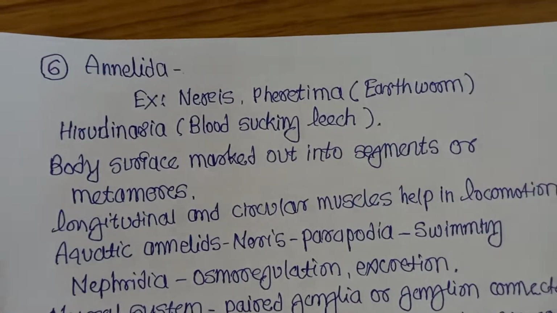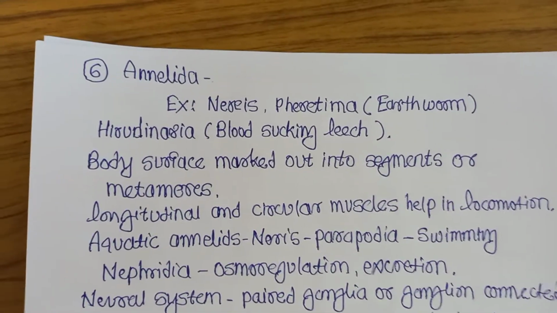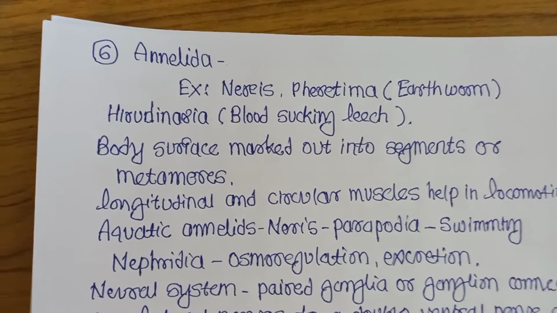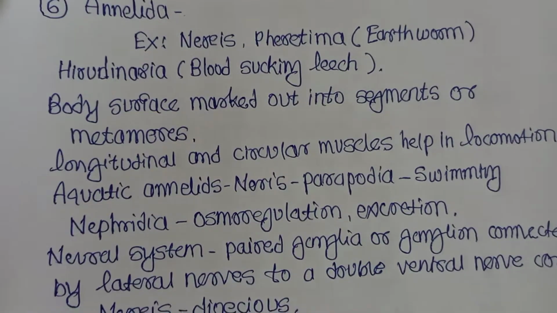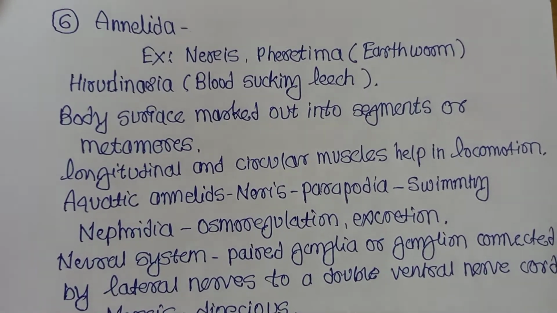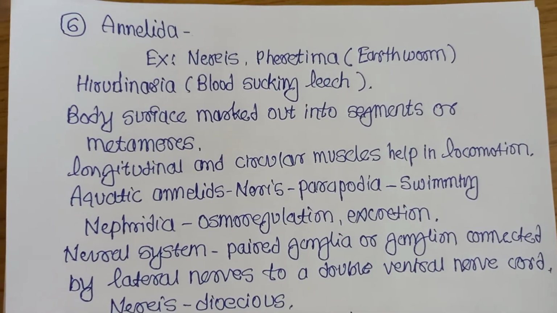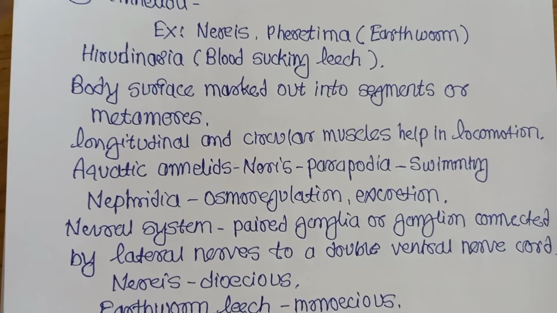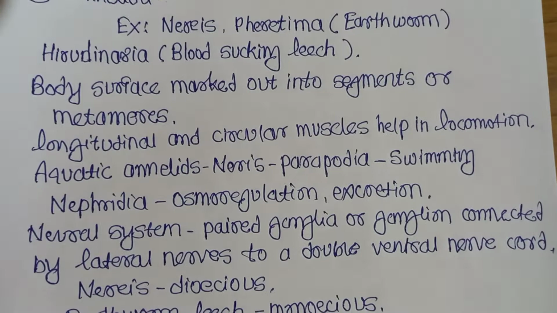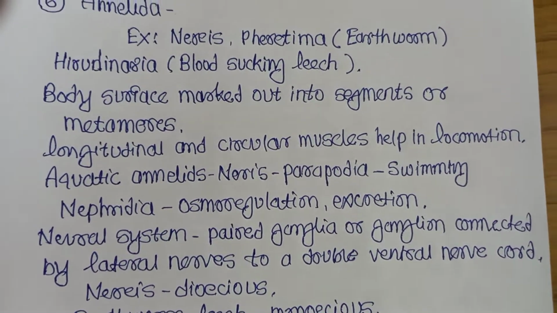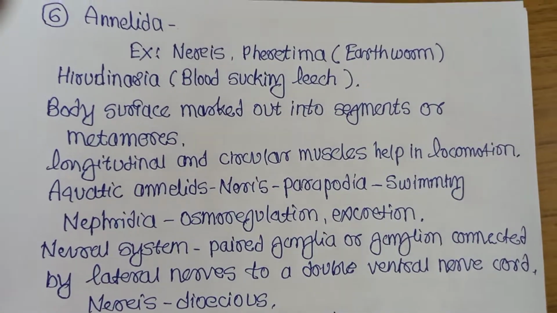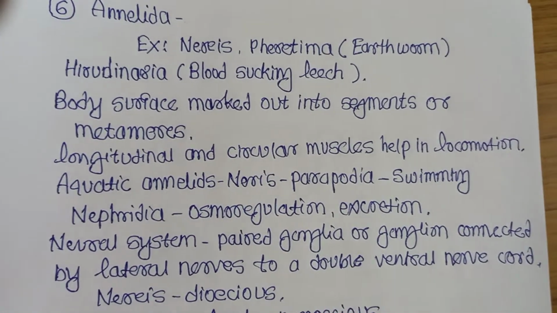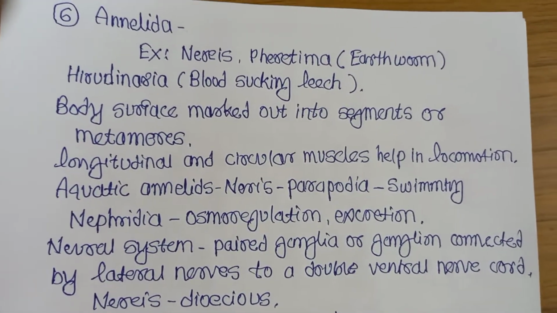Then the Annelida: Nereis, Ferretima, earthworm, Hirudinaria, which means blood sucking leech. All these are examples of Annelida. Their body surface is marked into segments or metameres. Annelida has longitudinal and circular muscles. They help these animals for which purpose? Locomotion. One example of aquatic annelids that lives in the water is Nereis.